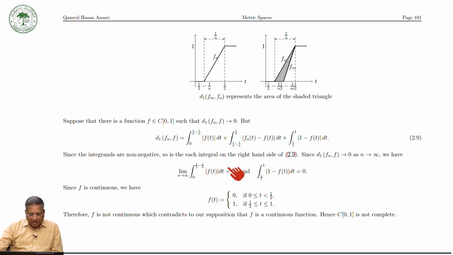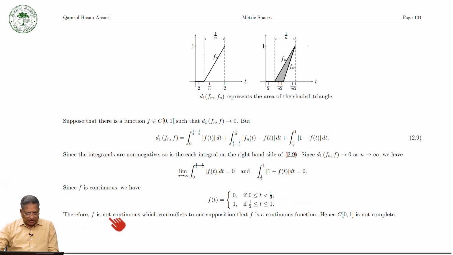Okay, and since f is continuous, because we are assuming f is in C[0,1], we must have f(t) equal to 0 when t lies between 0 and 1 over 2, and f(t) equal to 1 when t lies between 1 over 2 and 1. But this function is not continuous.